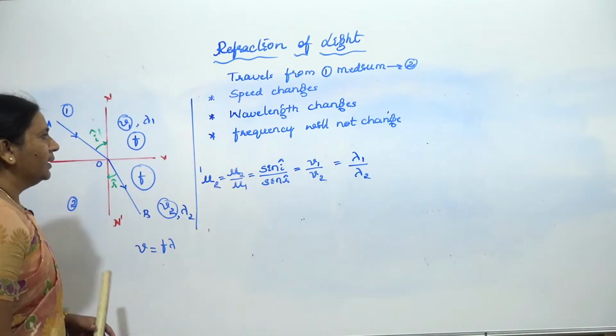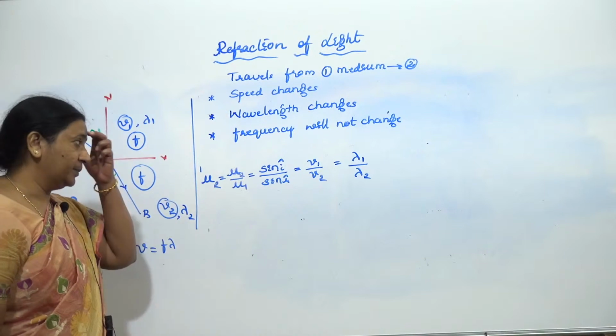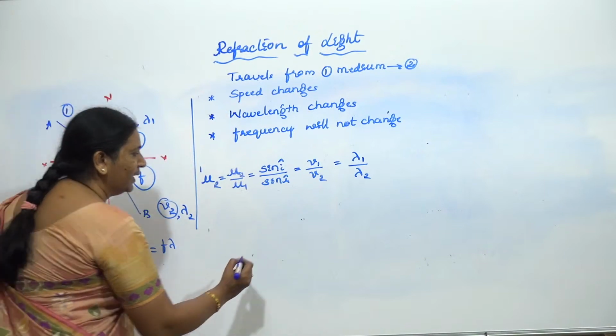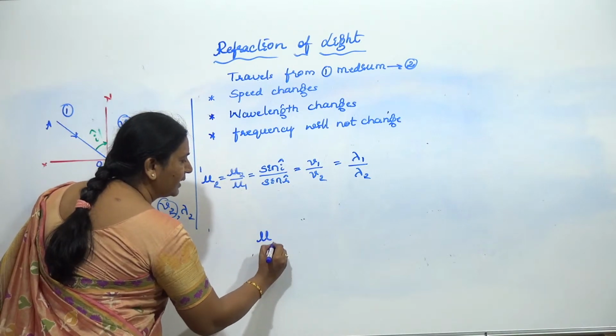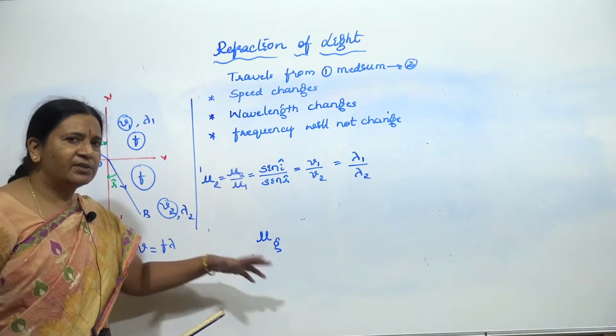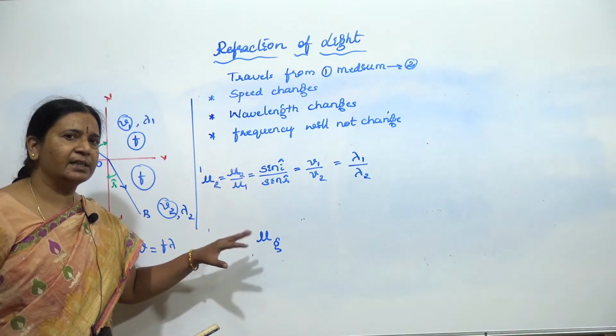Now this gives you one more idea. Let us take the absolute refractive index example once again. If I write the refractive index of glass only like this, we already discussed what it indicates.